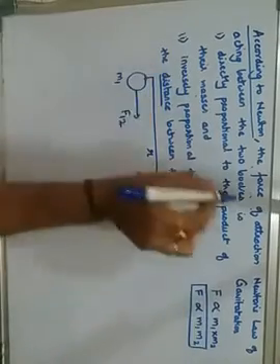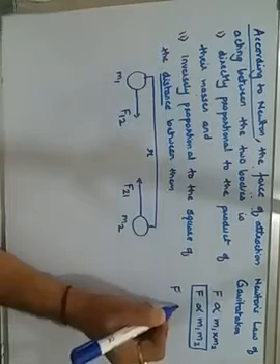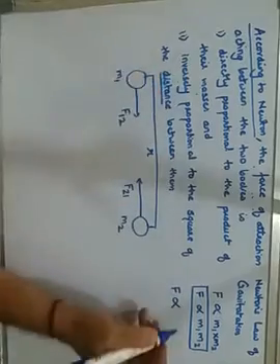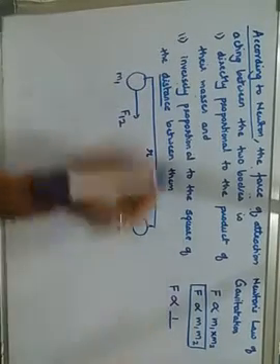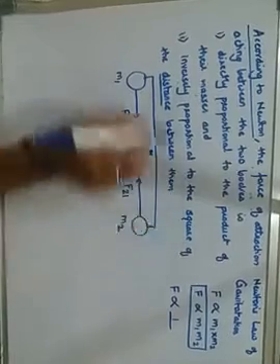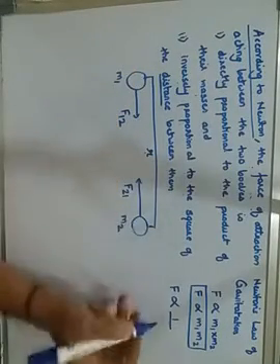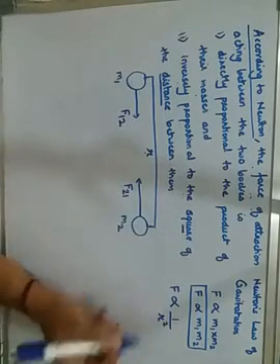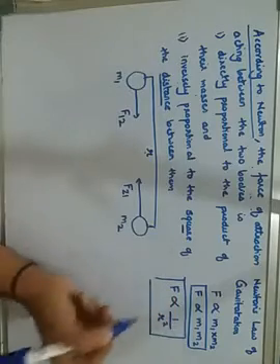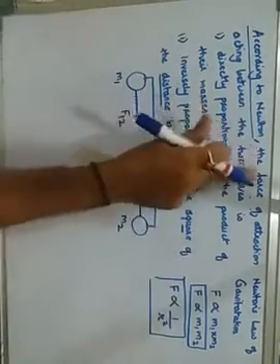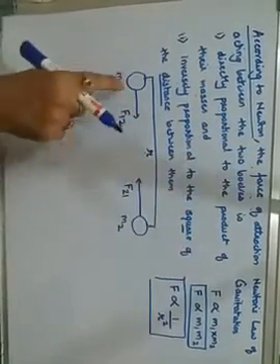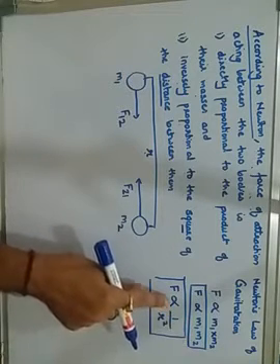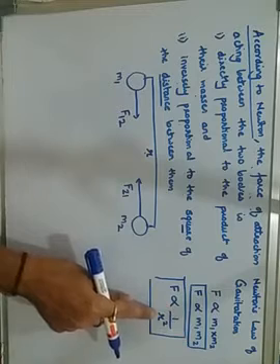And secondly, it is said that the force of attraction is inversely proportional. This is the sign for proportionality, but when we say inversely proportional, we write 1 upon the square of the distance. What is the distance denoted by? It is denoted by r, so the square of the distance is r square. This is your second expression for Newton's law of gravitation. So according to Newton's law, the force of attraction between the two bodies is directly proportional to the product of their masses, but inversely proportional to the square of the distance between them.